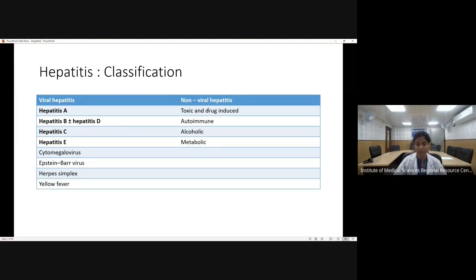And amongst the non-viral hepatitis, it can be either toxic and drug-induced hepatitis, as most of the drugs are metabolized in the liver. It can be autoimmune hepatitis, alcoholic hepatitis, or metabolic hepatitis. So today we will study about the hepatotropic viruses, autoimmune hepatitis, and some toxic and drug-induced hepatitis.